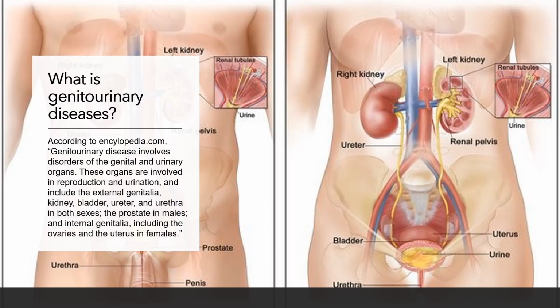Let us first understand what I mean by genitourinary diseases. Genitourinary diseases involve disorders of the genital and urinary organs that includes kidney, bladder, ureter, and the urethra. It also includes the prostate in males, ovaries, and uterus in females. Therefore, any disorder involving these organs are classified under genitourinary diseases.